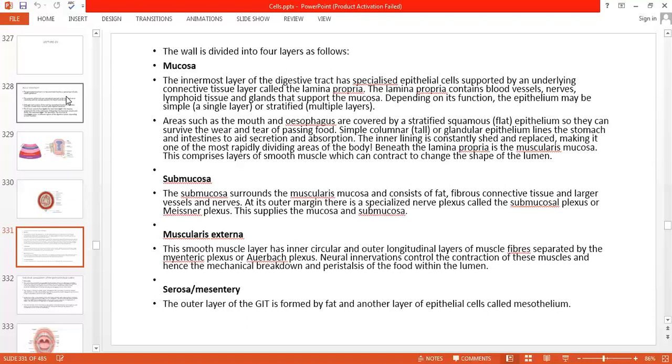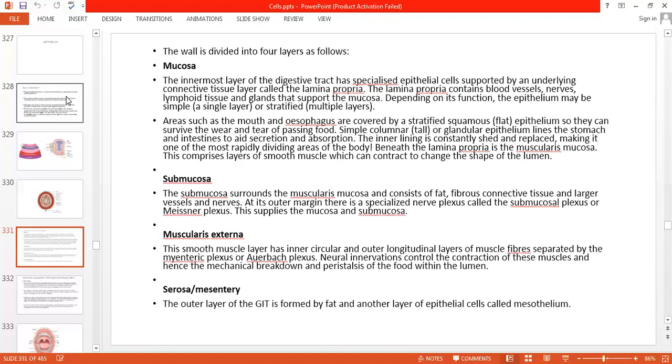Areas such as the mouth and esophagus are covered by a stratified squamous epithelium. Now it is showing the areas where there is this type of epithelium, so they can survive the wear and tear of the passing food. Because the food is passing through the mouth and esophagus, food can damage your mouth mucosa, inner lining, or esophagus. So for protection, it is stratified, meaning many layers of cells.